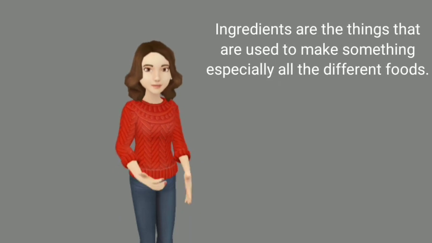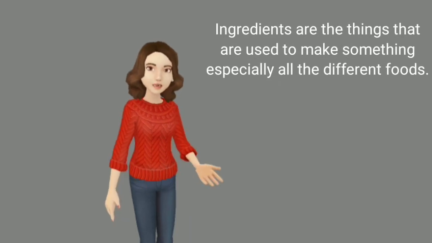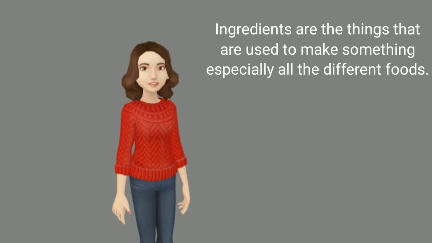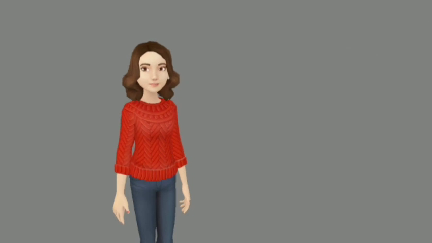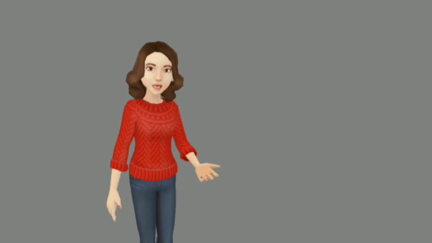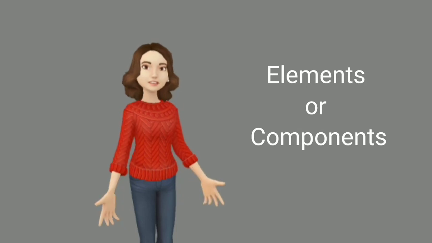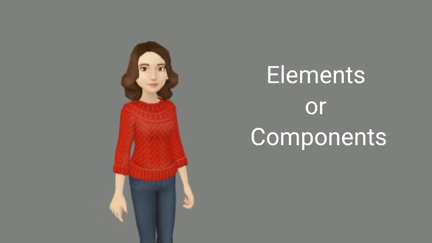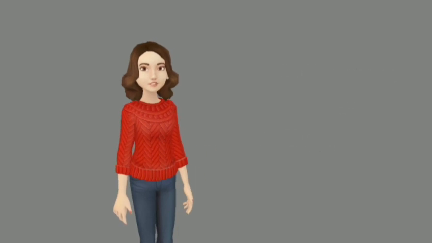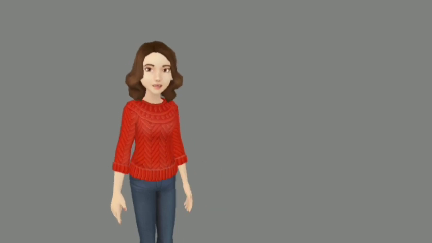The answer is, ingredients are the things that are used to make something, especially all the different foods you use when you are cooking a particular dish. In other words, another word which can be used instead of ingredients is element or component. These elements and components make a dish interesting, tasty, and very nutritious.